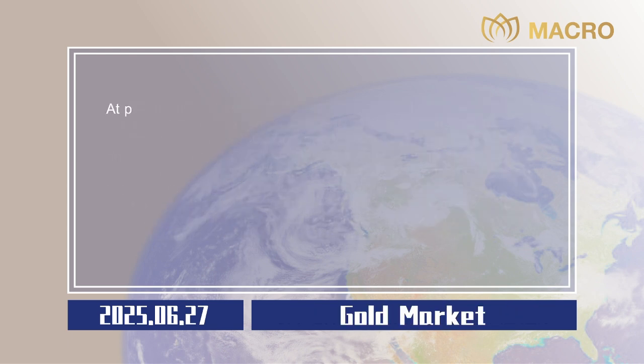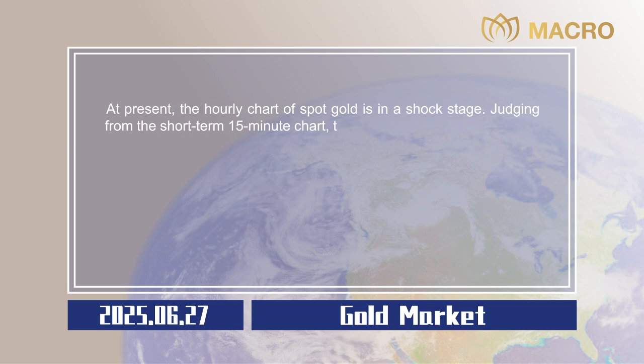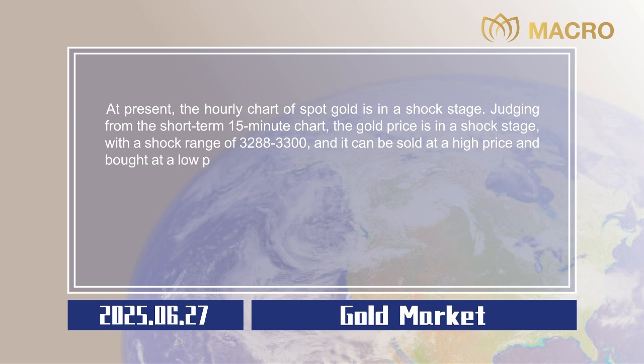Gold market. At present, the hourly chart of spot gold is in a shock stage. Judging from the short-term 15-minute chart, the gold price is in a shock stage, with a shock range of $3,288 to $3,300, and it can be sold at a high price and bought at a low price in this range.